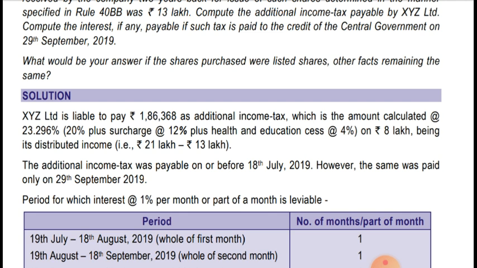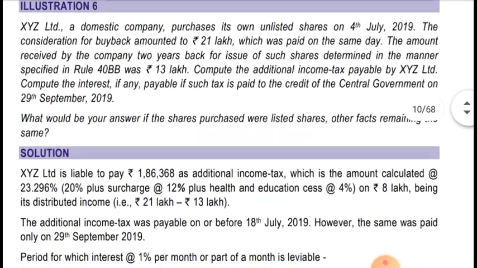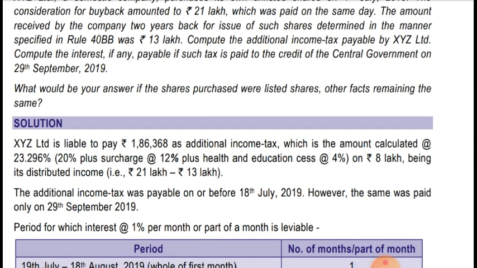From the 15th day, interest will be charged at the rate of 1% per month or part of the month. In this case, counting 14 days from 4 July comes to 18 July, and the amount was not paid on or before 18 July. So interest will be charged.